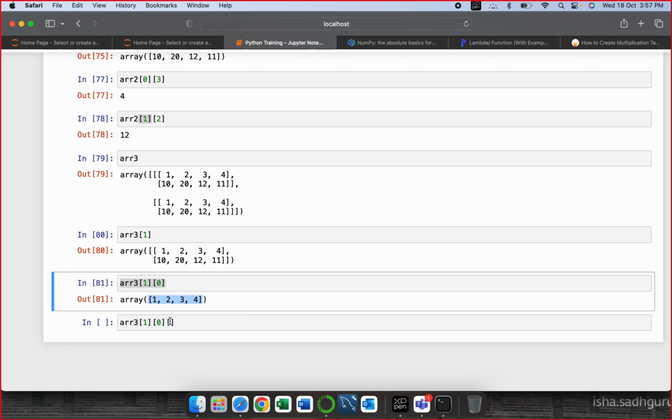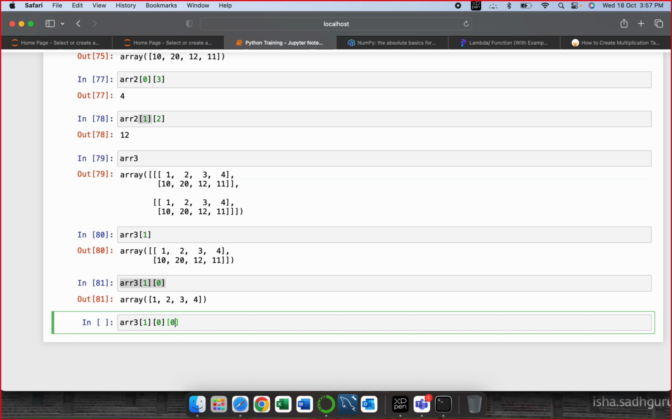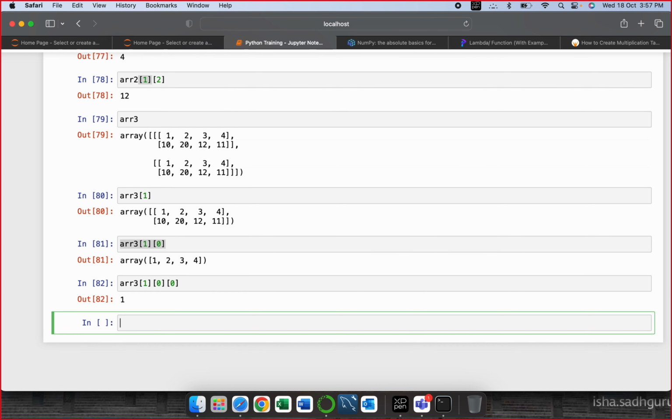It will give me 1. So that's how indexing in a 3D array works. Is it clear? Yes. I can explain it to you in a simpler manner on an Excel as well, how we are traversing. If you are not clear, let me know, because this is important.